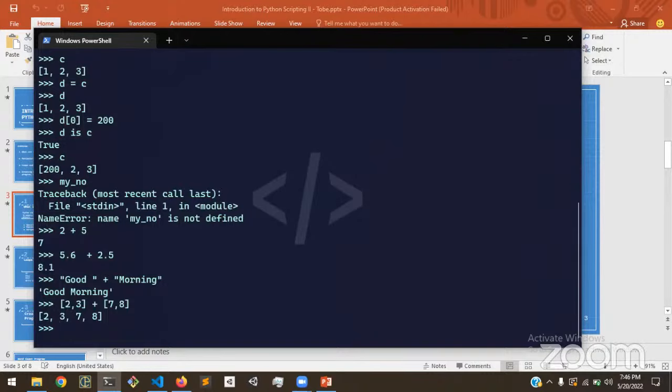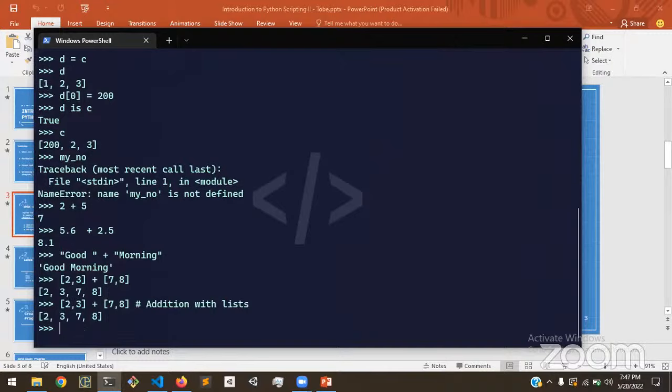So this is addition with lists. This is what the addition operator does with lists. Dictionaries don't really support the addition operator, so we could try this out.